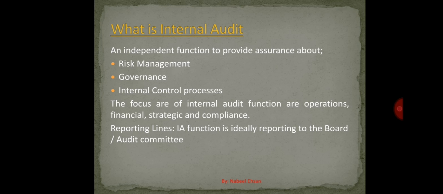Then the delegation of authorities: the auditor can review them and provide independent assurance, where they can identify certain roles which should be eliminated, or additional authorities which should be given to different people to perform their duties.